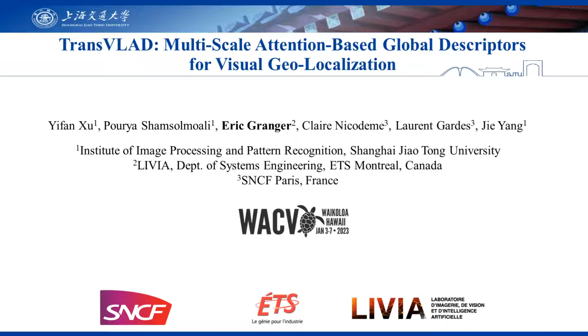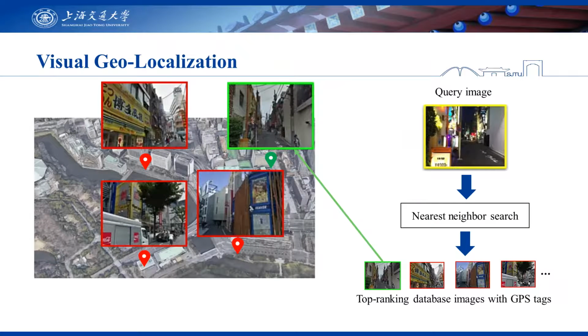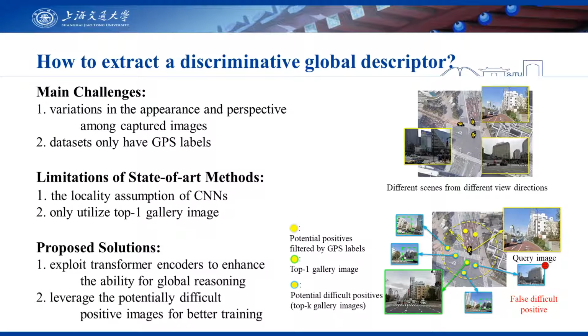This paper is an efficient TransVLAD for aggregating global descriptors for visual geolocalization. Visual geolocalization aims to estimate the geospatial location of a query image by matching it with a gallery of geotagged images. The fundamental problem is how to get discriminative global descriptors.